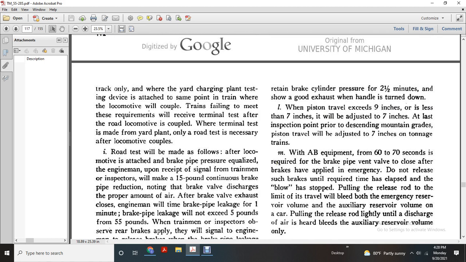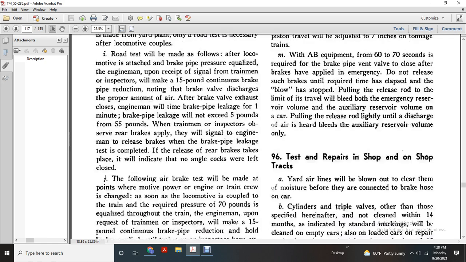For tonnage trains with AB equipment, a 60-70 check is required with the brake pipe vent closed. After the brake has been applied with the emergency, do not release the brakes until the time that has elapsed and the blowout has stopped. Pulling the release rod to the limit of travel releases the emergency reservoir volume and auxiliary reservoir volume of the car. Pull the release rod lightly until the discharge of air is heard, to bleed the auxiliary reservoir volume only.